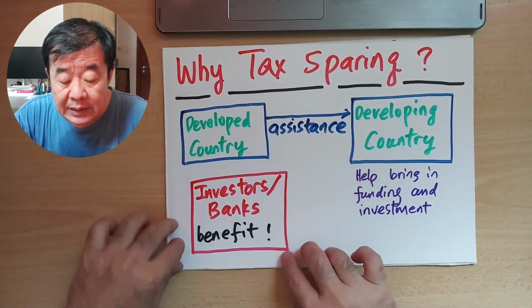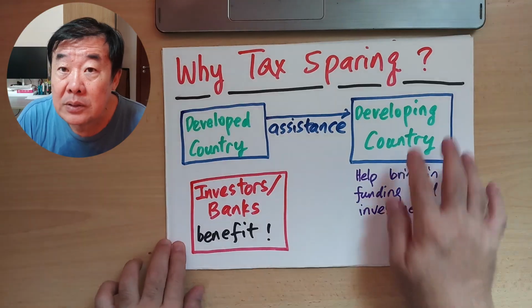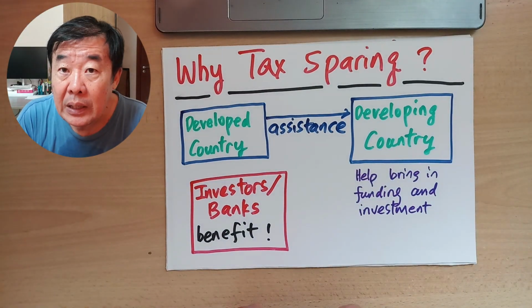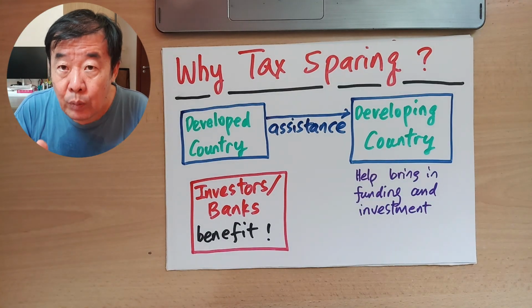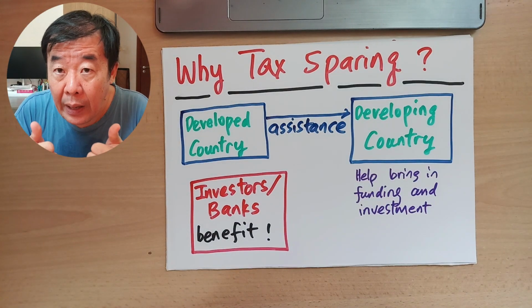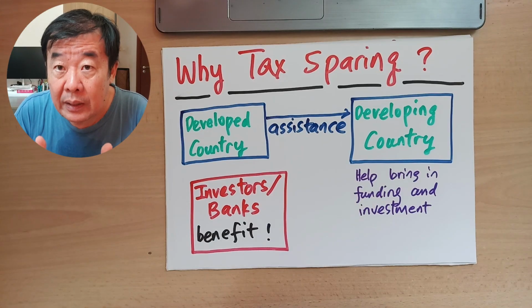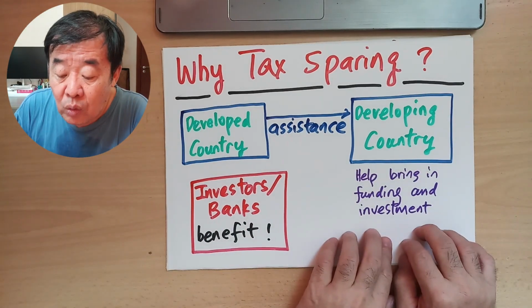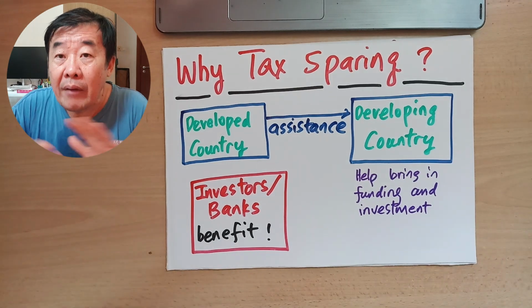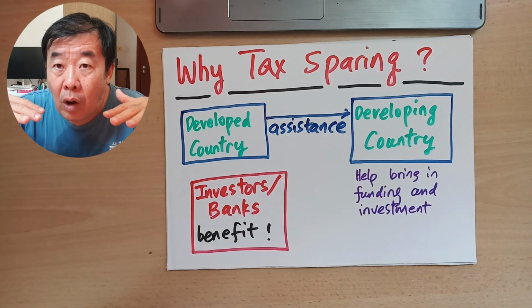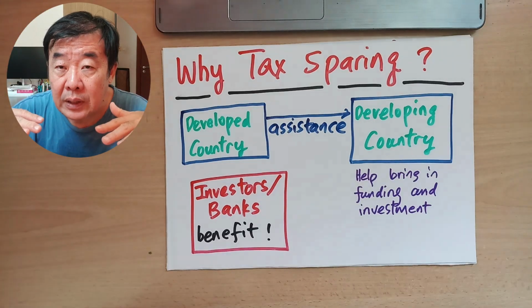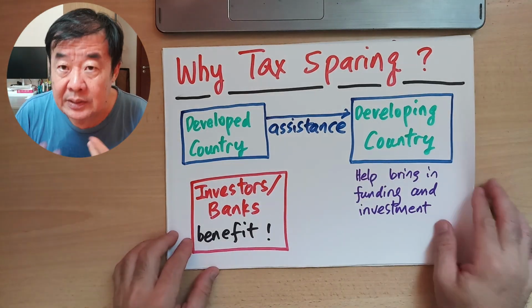And the investor and the bank will benefit because with all this tax sparing, they either make more money or they can stick with the same kind of return or charge a lower rate because they have less tax liability, and pass the saving to the borrower in the developing country. So everybody enjoys a lower cost of operation, or lower financial cost, that will promote more activities. Okay.